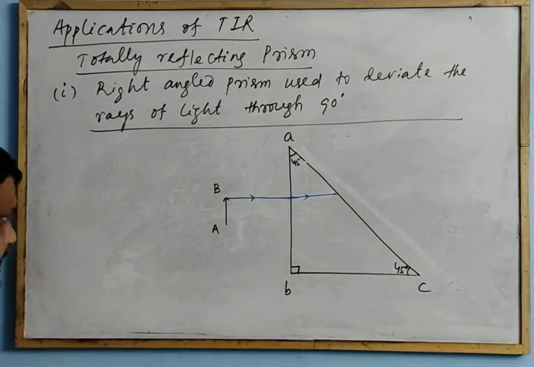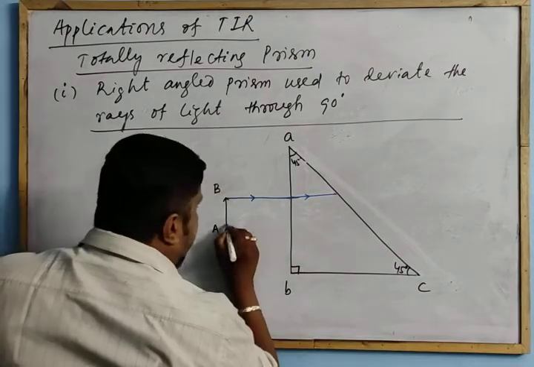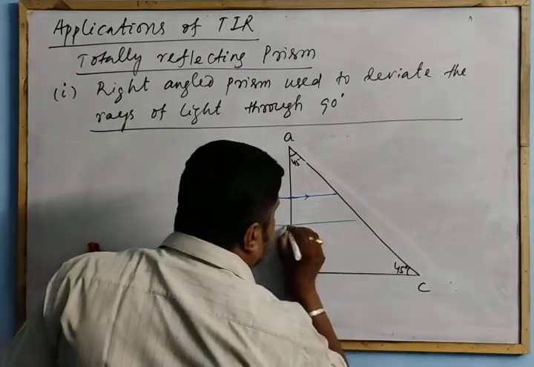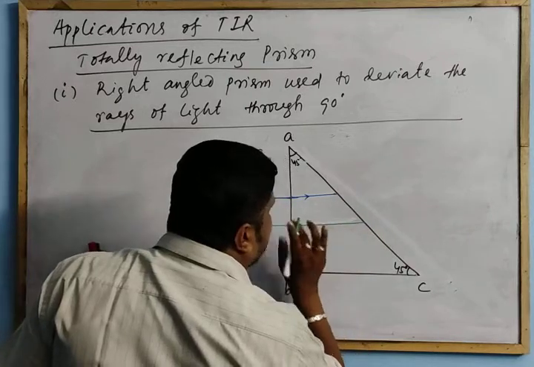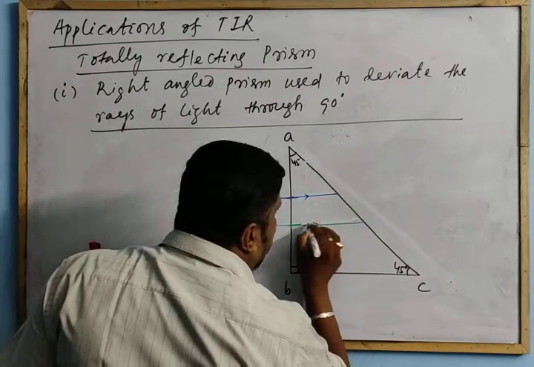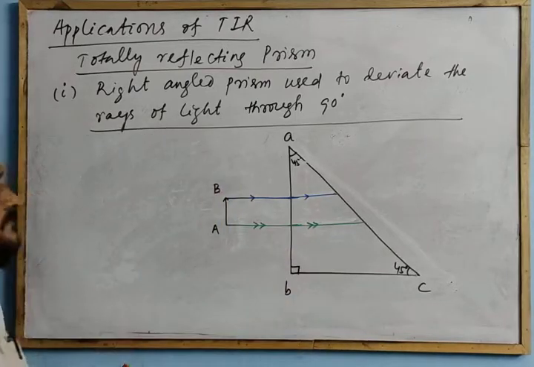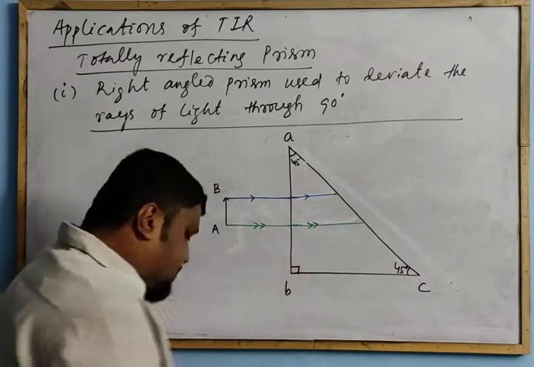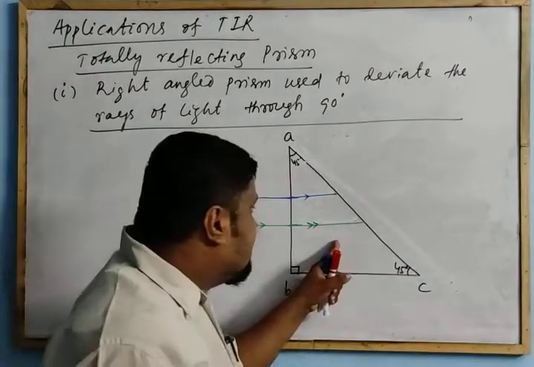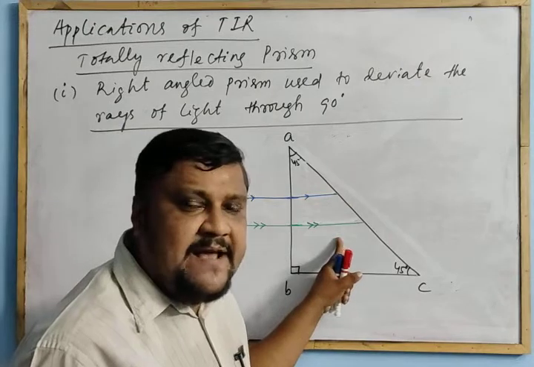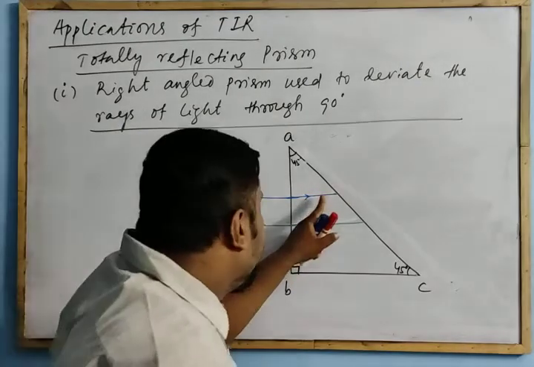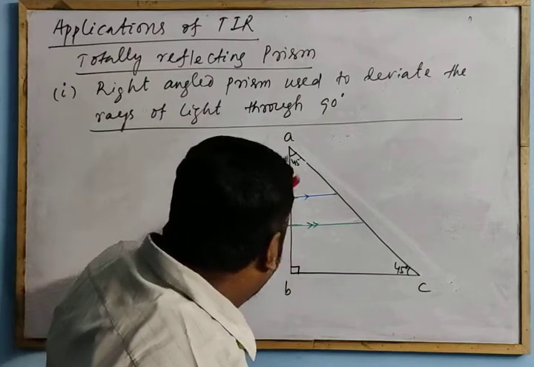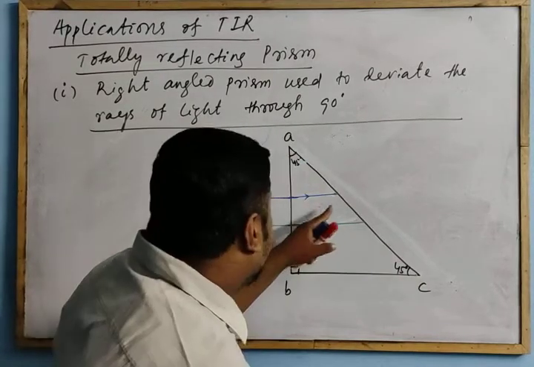Another ray, suppose it comes from this A, incident normally, also goes undeviated along this path. So as this is incident normally from air to glass, this is glass. Remember, for glass with refractive index 1.5, the critical angle is 41.8 degrees. Now the rays from the object AB, incident normally on the face AB, strike the face AC. Then what is this angle?